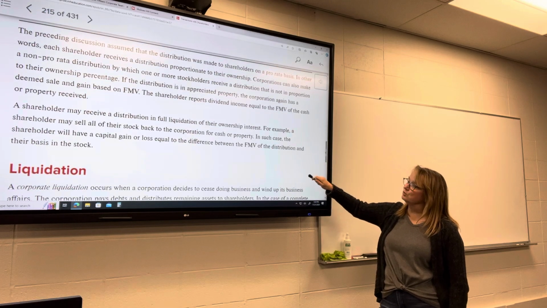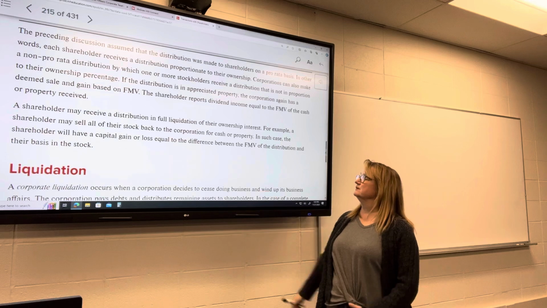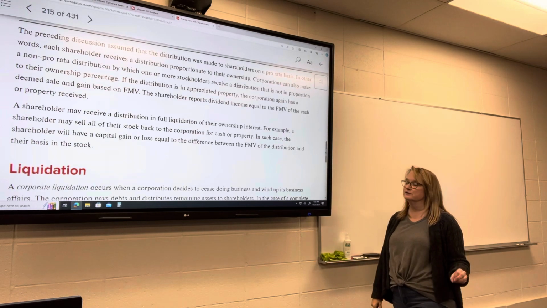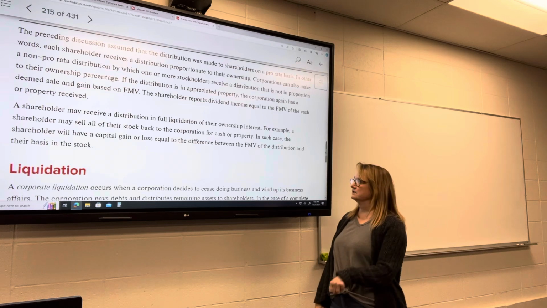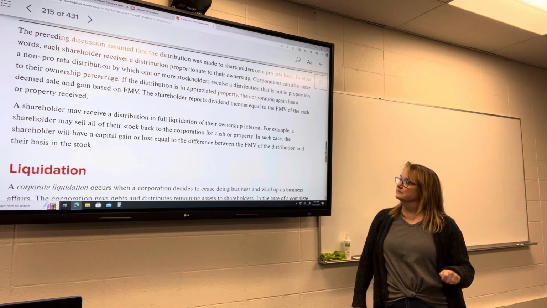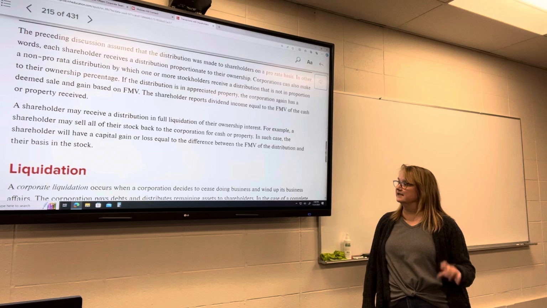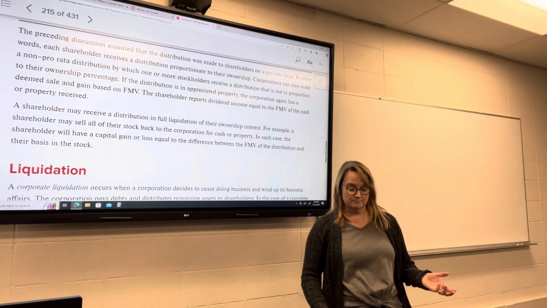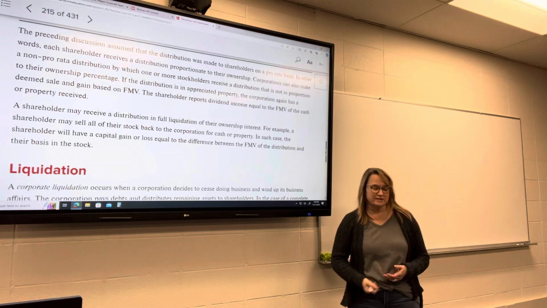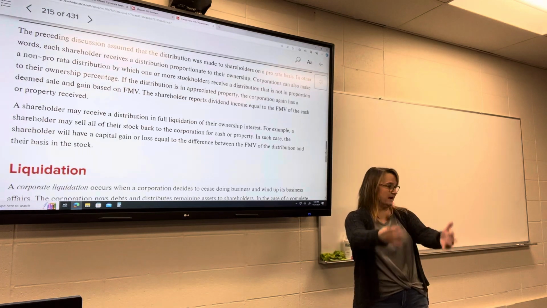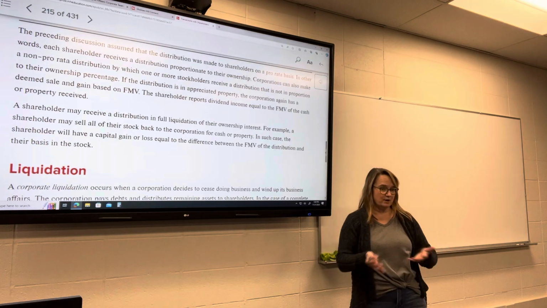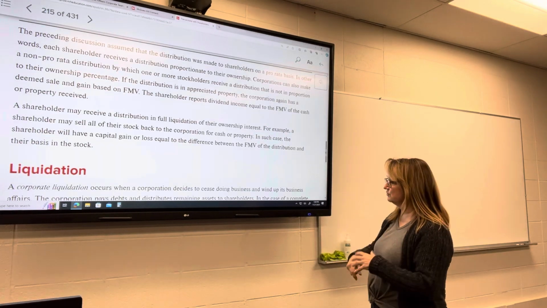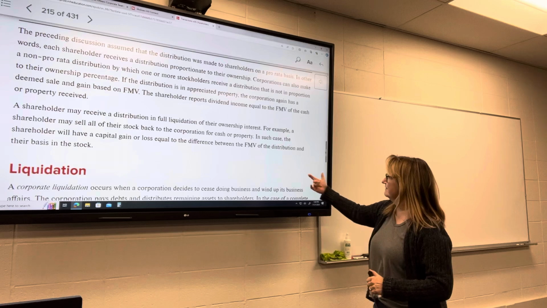So if a shareholder receives a distribution in full liquidation of their ownership interest, so they sell their shares back to the company, the shareholder is going to have a capital gain or loss equal to the difference between the fair market value and the basis of their stock. Just as though they sell it to somebody else, if they sell it back to the company, same sort of thing, depending upon how much that stock sells for, what the fair market value is, then they're going to have a gain or a loss based on that.